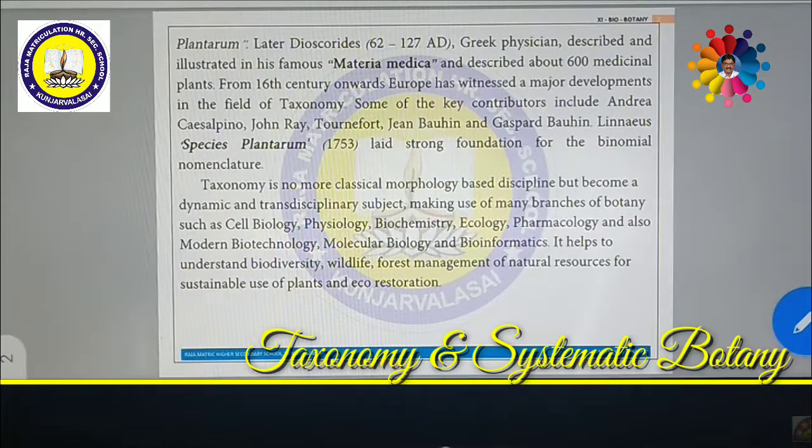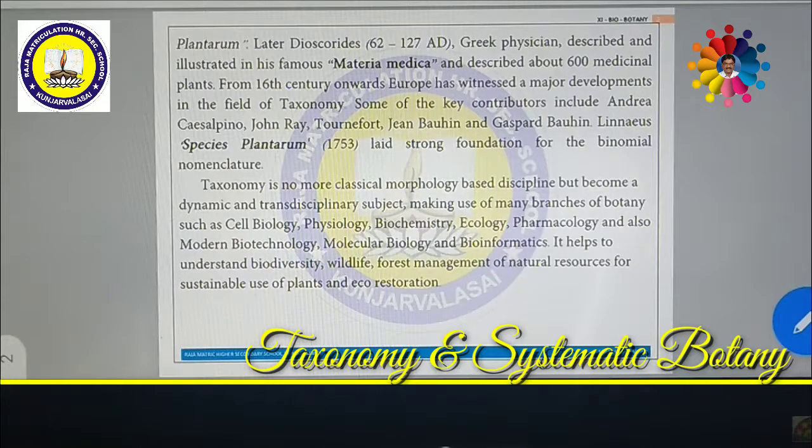Similarly, if you are visiting a medical shop, whatever medicine your doctor has prescribed, they immediately take it and bring it back to you. How is it possible? These medicines have also been arranged on the basis of what I discussed earlier. In a similar fashion, they are arranged, so we can collect them easily. So this is a method in which everything is classified.